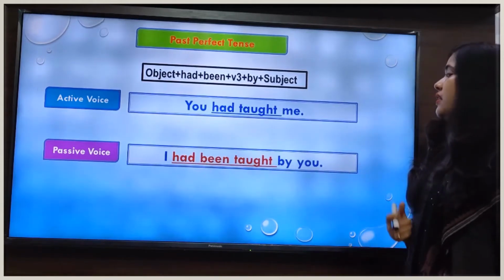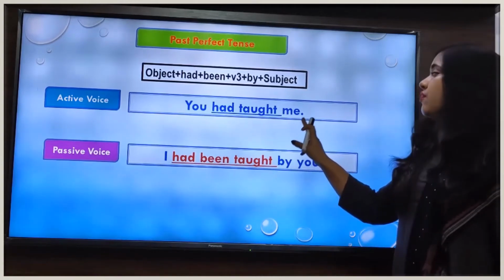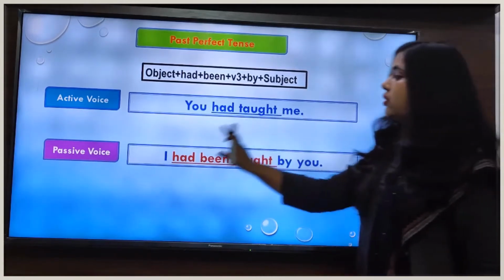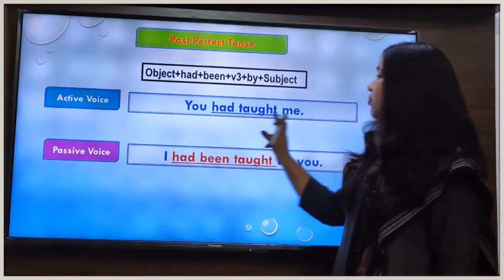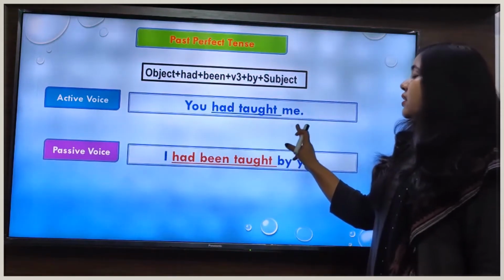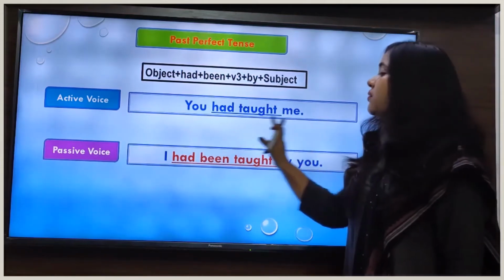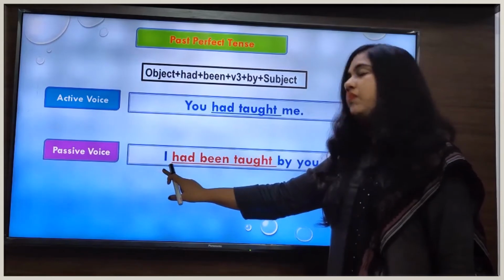As you can see here, in this sentence me is the object. When we change the object into the subject, we will use the subjective case of this pronoun. And what is the subjective case of the pronoun me? That is I. That's why we have written I here.